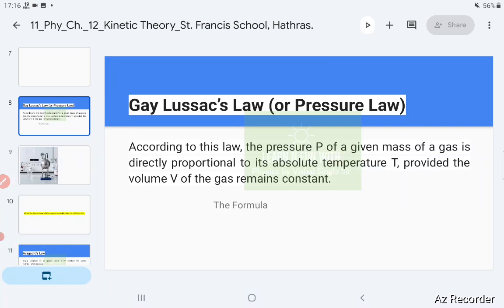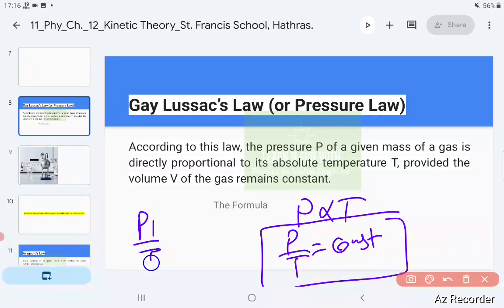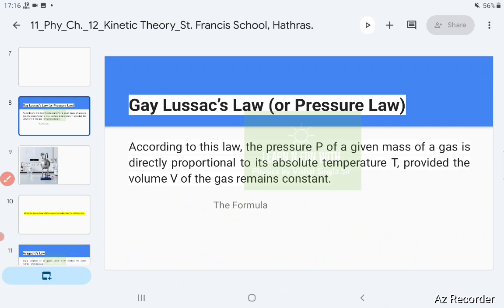According to this law, the pressure of a given mass of a gas is directly proportional to the absolute temperature. You can write P is directly proportional to T, or P by T is constant, for a given volume of gas. So P1 upon T1 is equal to P2 upon T2, and so on. Pressure and temperature are directly related. Increase the temperature, pressure will increase, so it is also called the pressure law. Now let us move ahead.